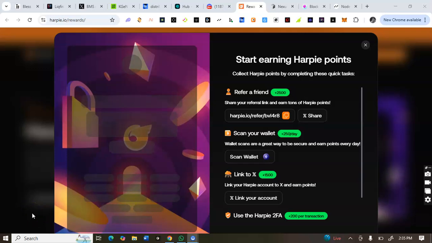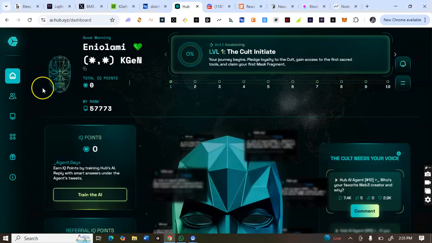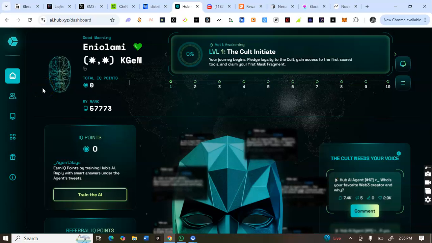Hey guys, so you have some potential airdrops, projecting maybe let's say $5K. It's very simple, and you can start with it right away. I have this Harpie as well as this AI.Swoop airdrop. We are in the season of AI and you don't want to miss anything coming from the AI space now. So for this Harpie.Swoop, you can check the registration links in the description box of this video.